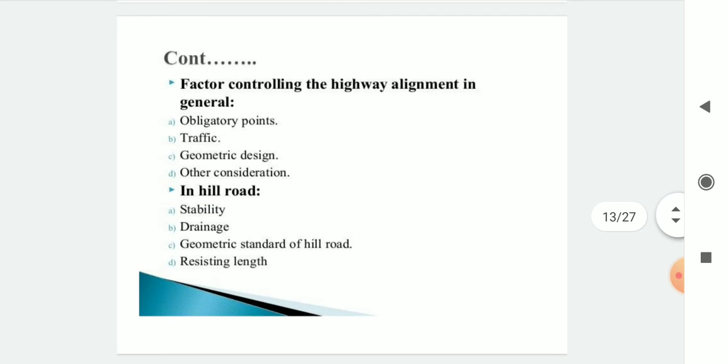Then what are the factors controlling the highway alignment in general? Obligatory points, that means what obstructions occur on the road. Then traffic: how much is the traffic? Traffic survey or traffic engineering is the most important. Geometric design, that means the length, width, depth, road pavements, which type of road is required for that area that we have to construct. This is the most important point. Then other considerations, that means we have to consider the data which are required for the road construction. And what about hill roads?